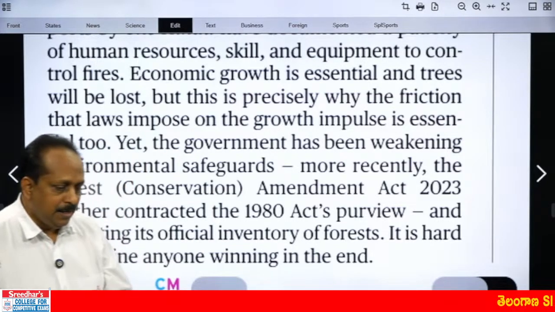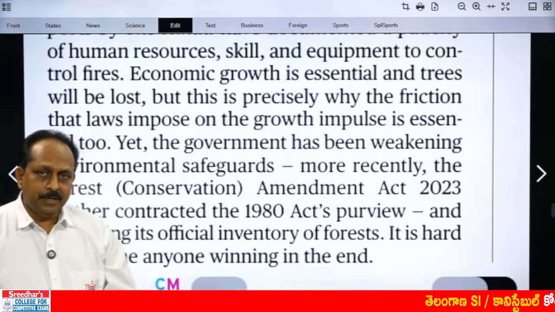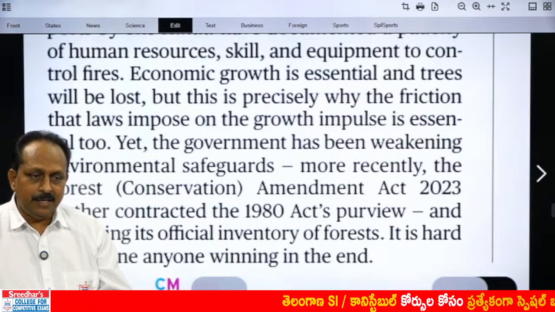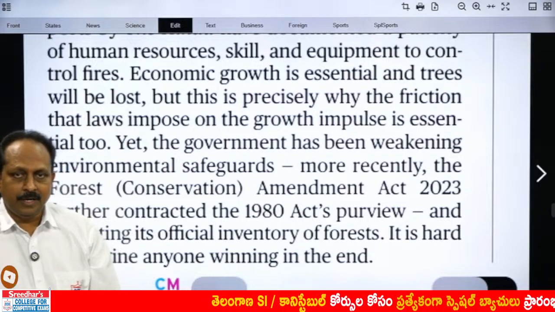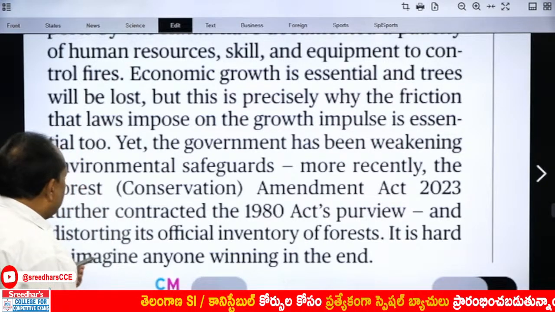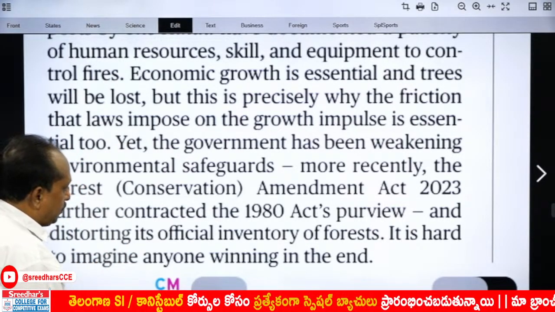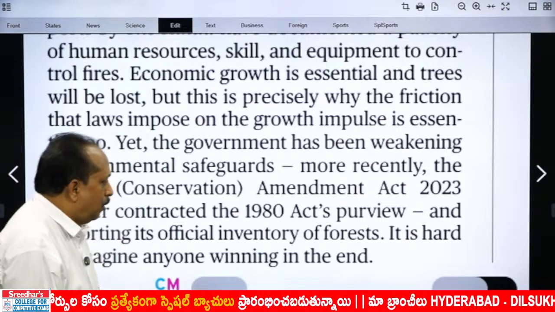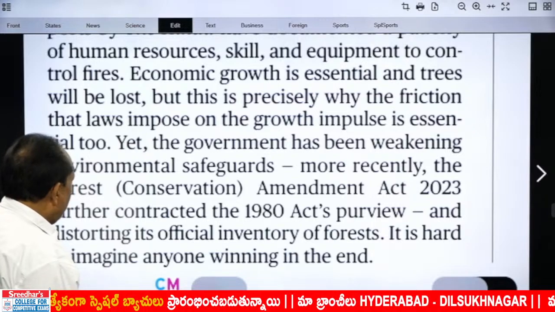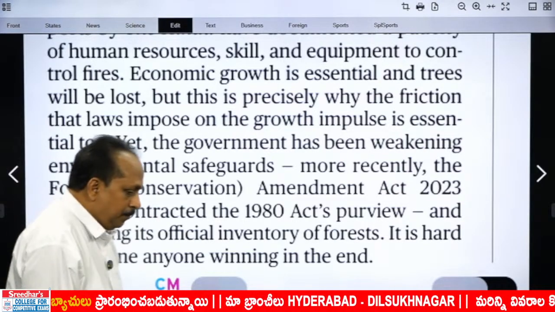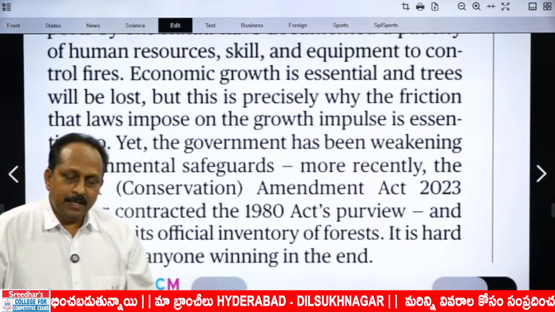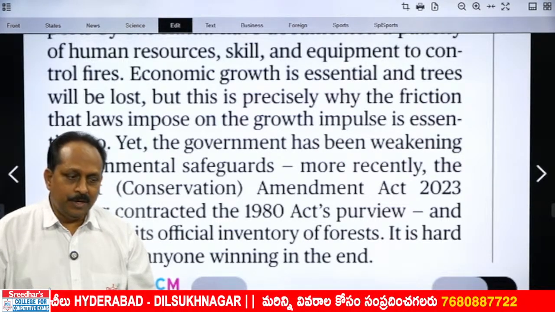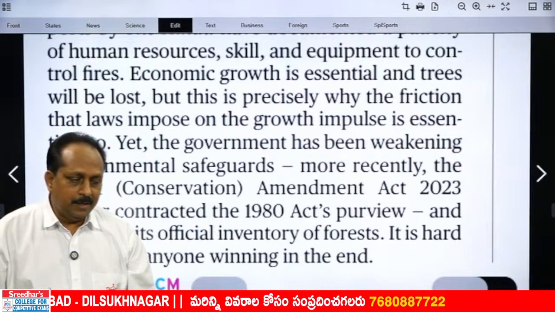Distort means to change. Distort goes with images. The actual image is one thing, but you morph it, you make changes. That is nothing but distortion. Distorting what? Its official inventory of forests. When the definition changes, the inventory of forests also changes. How does it end? It is hard to imagine anyone winning in the end. Because of this game, it is very difficult to imagine anyone winning. No one is going to win. That's the stand taken by the editorial.